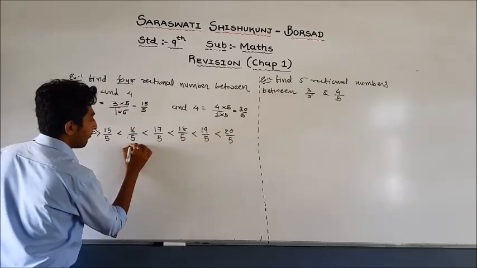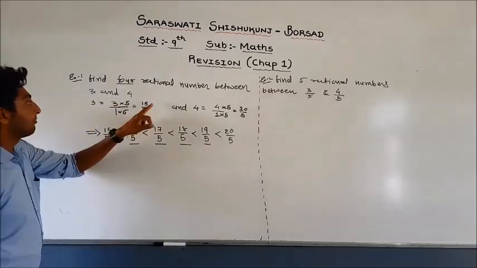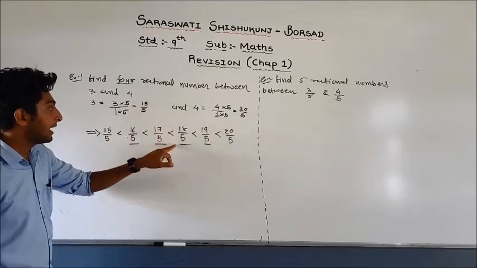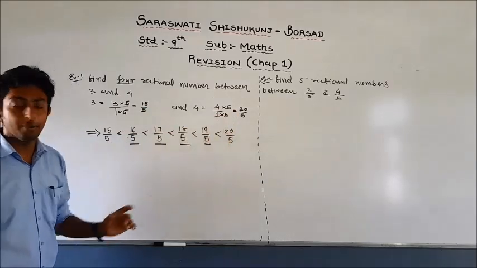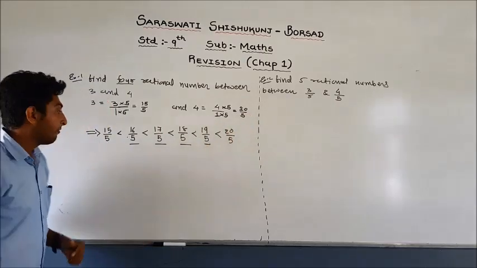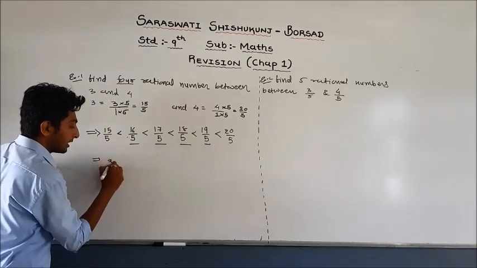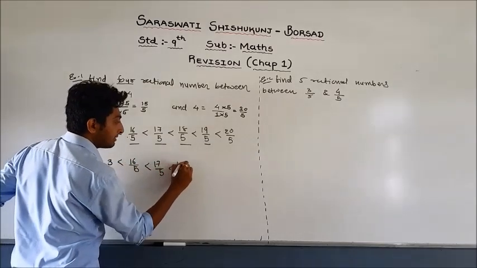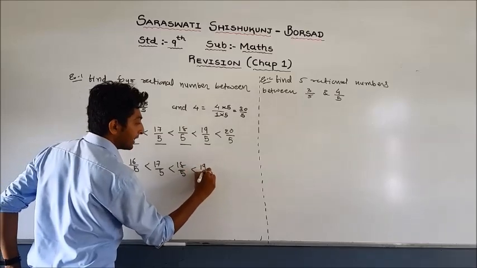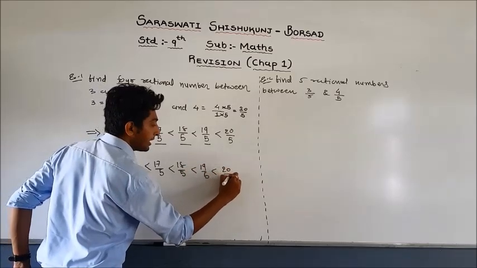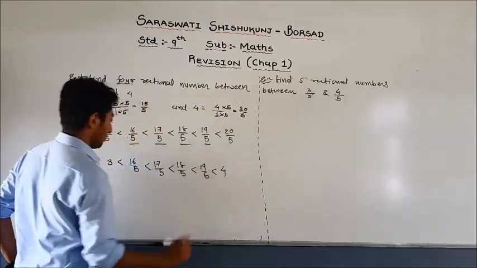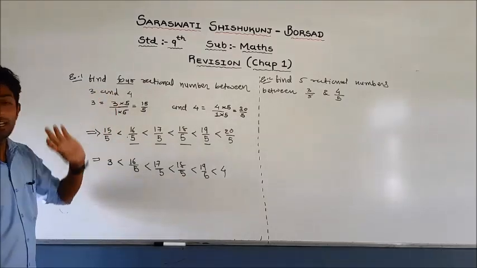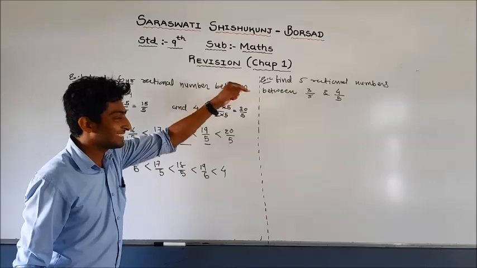So see 1, 2, 3 and 4. Write down 15 divided by 5, then 16, then 17, then 18, then 19, and the last one is 20. You have to reach 20 divided by 5. So this is your 3, which is less than 16 divided by 5, less than 17 divided by 5, less than 18 divided by 5, less than 19 divided by 5, less than 20 divided by 5, which is nothing but 4. So these 4 are rational numbers between 3 and 4. Clear? Okay, now let us see another one.